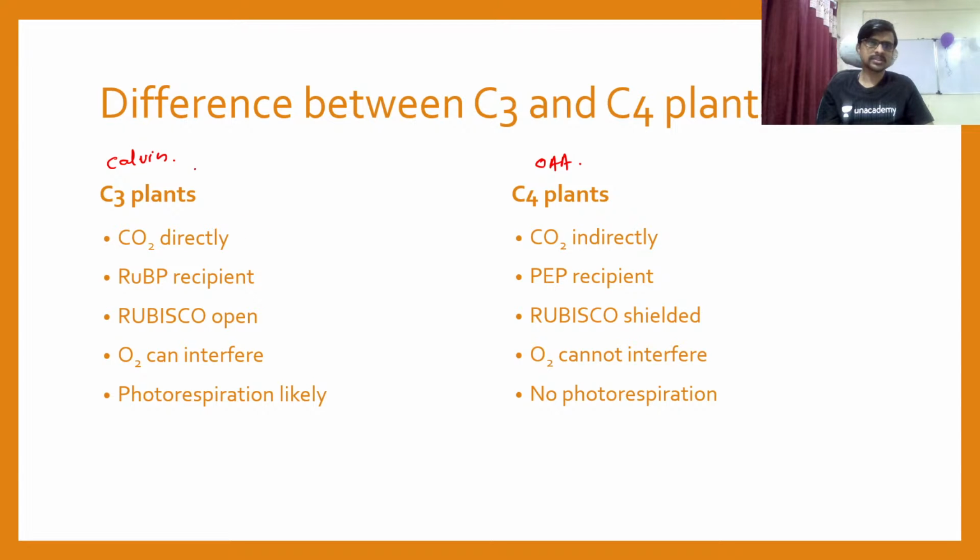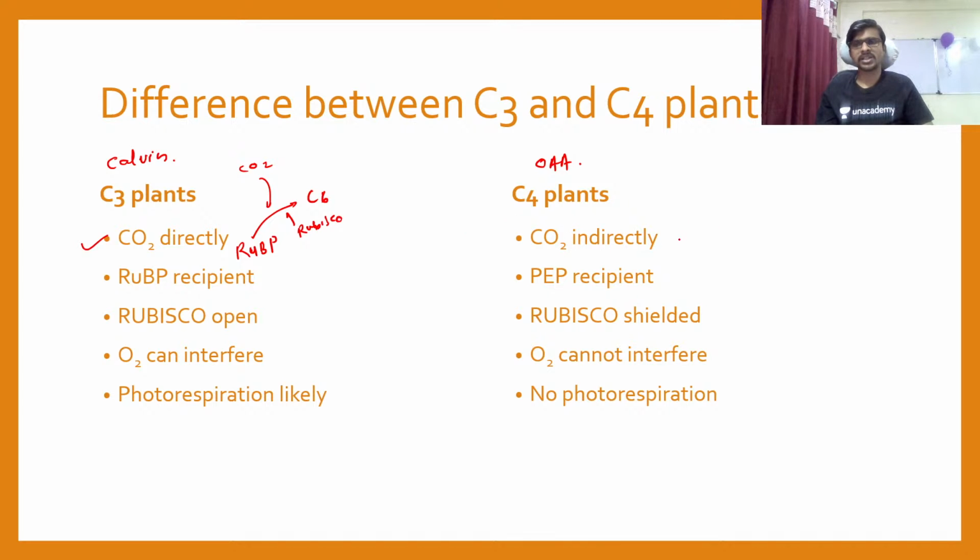So here is the C3, 3 carbon atom compound, which is stable. So the fixation of CO2 is direct, because the CO2 coming from the environment is directly converted into the C6 compound by the Rubisco.